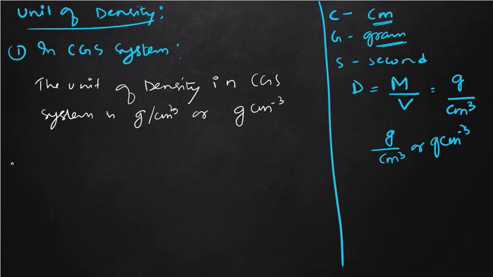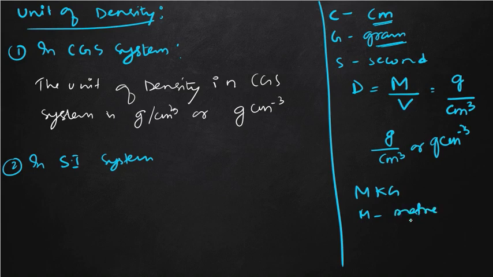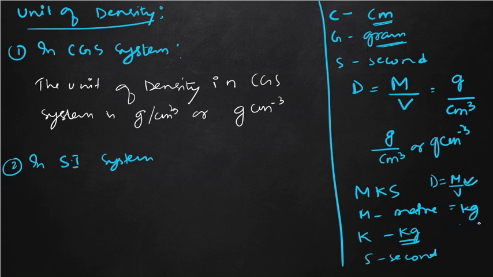And the second system is the SI system, or we can say MKS. M is meter, K is kg, and S is second. So if you see the unit of density, density is the mass per unit volume. The unit of mass is now measured in kg, and volume is measured in meters, so cubic meter, this will be m power 3.